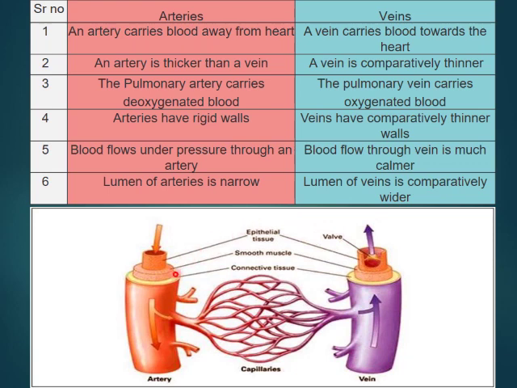Okay. So you can see here, these are the arteries, these are the veins, and the one cell thick ones are the capillaries where the exchange of gases takes place. You can see the connective tissue and the smooth muscles, and in the veins there are valves present. Valves prevent the backflow of the blood. Means once they have taken the deoxygenated blood, it does not flow back into the organ. So there is a valve which prevents the backflow of the blood. Is that clear?